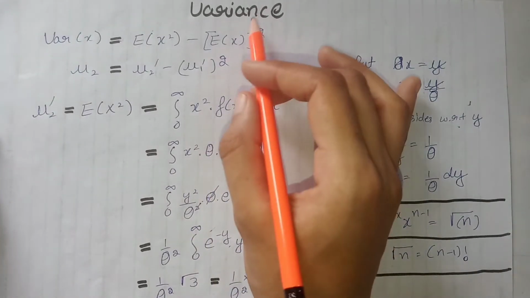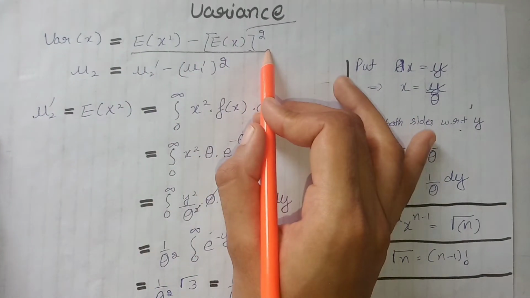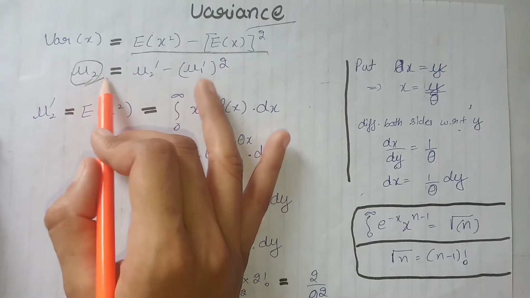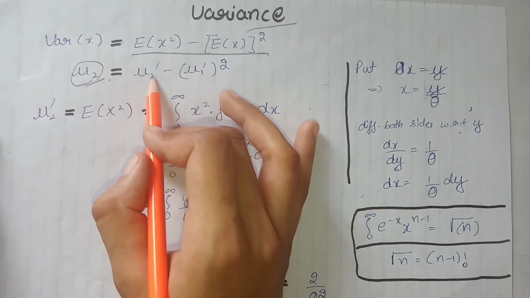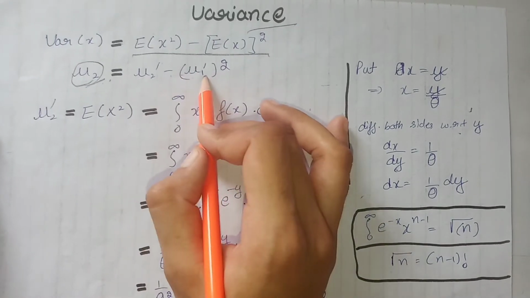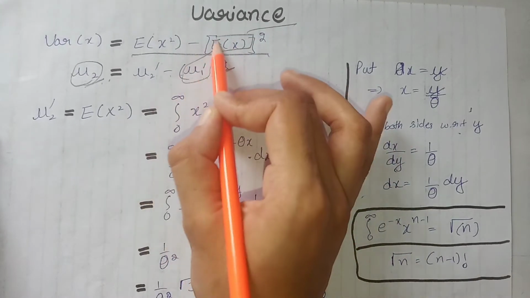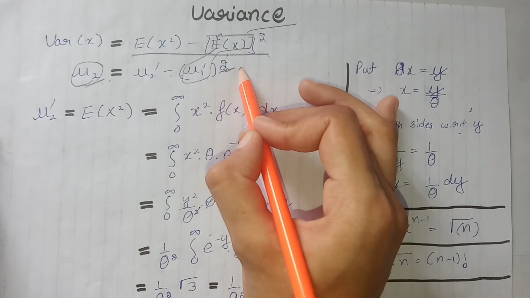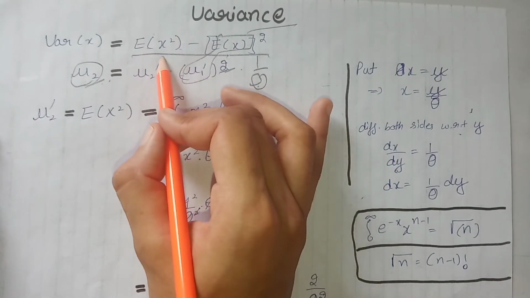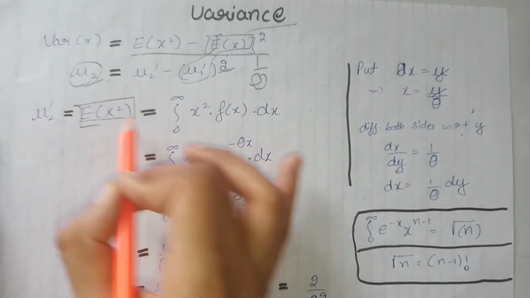Now we will calculate the variance of our exponential distribution, which in terms of expectation is this. In terms of moments, it is equal to the second moment about mean, that is mu2, which is equal to mu2 dash minus mu1 dash square, that is the second moment about origin minus the first moment about origin raised to power 2. Now we know our mean, which we have already calculated, is equal to 1 divided by theta. That means we just have to calculate the expectation of x square to find the variance. Now the value of our expectation of x square is this.